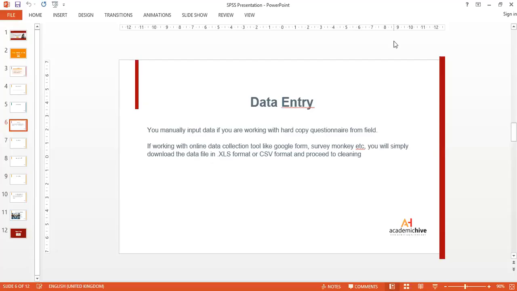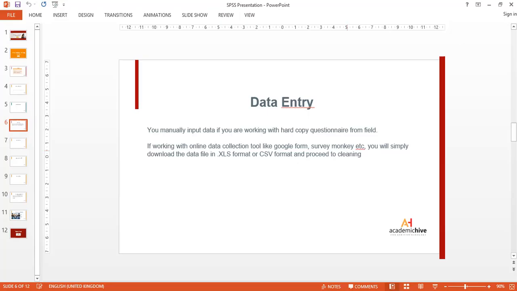While still explaining data entry for primary data obtained, say with the use of a questionnaire, recall that if you administered the questionnaire manually, like face to face, if it was some self administration where you met the respondent and gave the person the questionnaire copy to fill, then you would have to input the data manually.